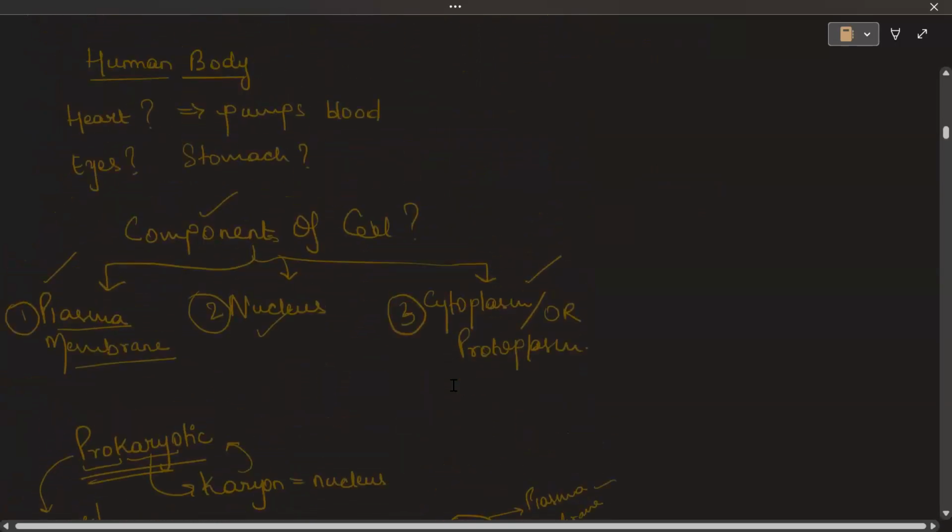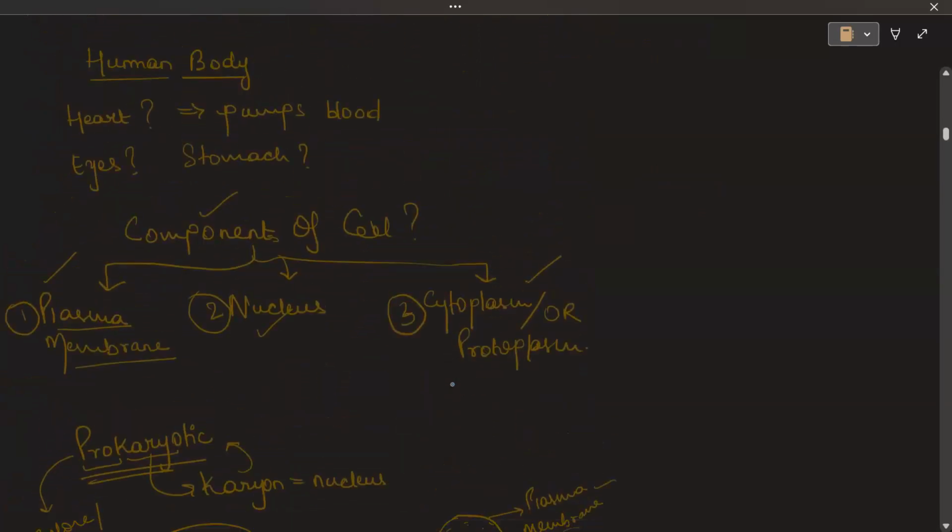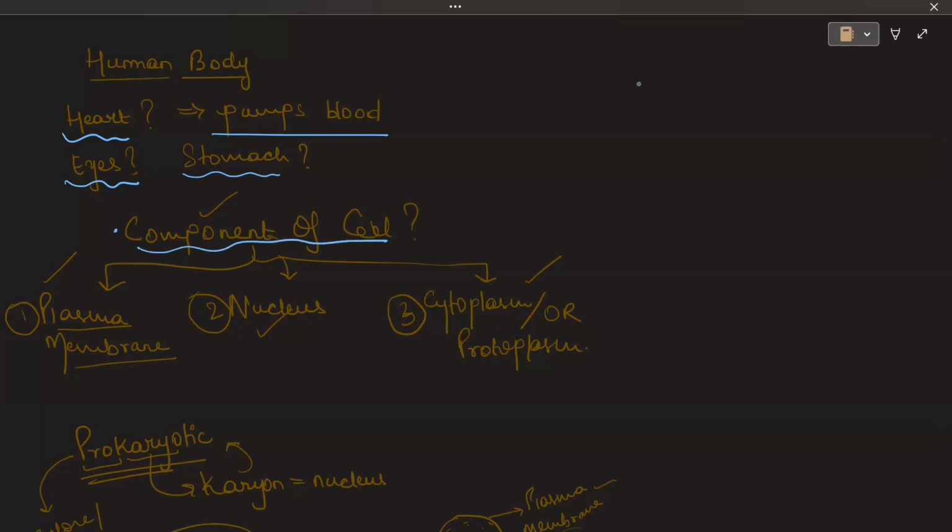Talking about the human body, we know that there are so many tissues in the body, so many different cells also. The heart is responsible for the pumping of blood. The eyes are responsible for the sight. The stomach is responsible for the storage of food, and also it digests the food. So with this, we come to the topic of what are the various components of the cell. We have to see that.